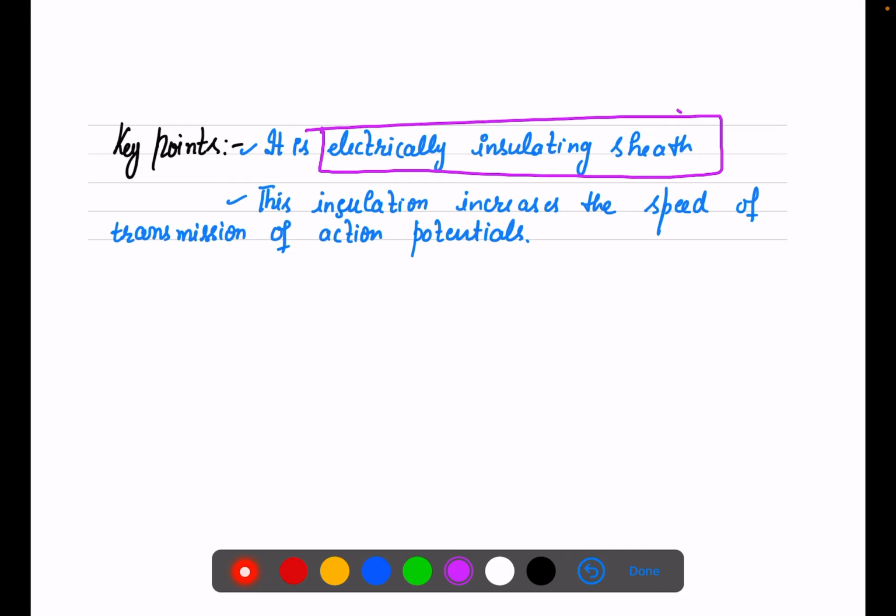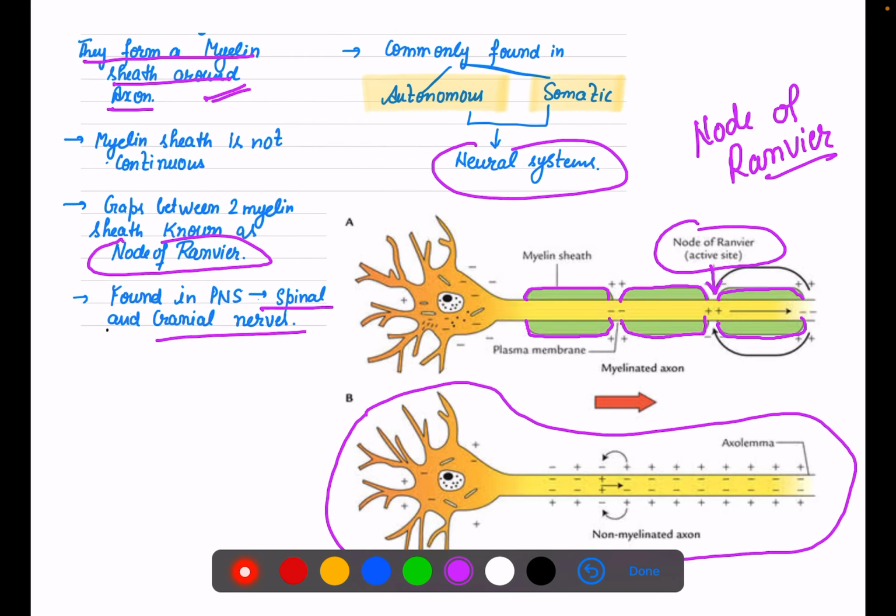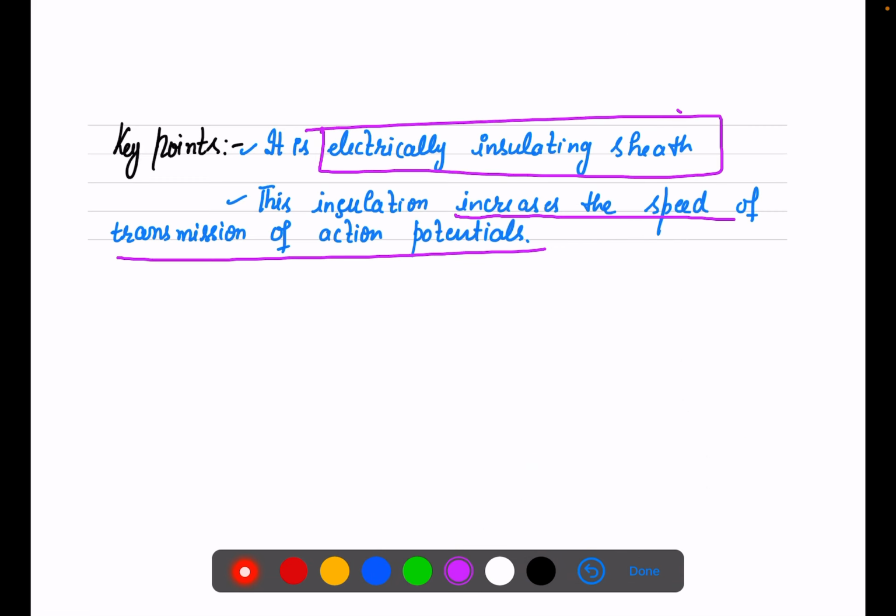Because of this cover, it increases the speed of transmission of those impulses, those action potentials. Those axons which are covered transmit the signal with great speed, because these are electrically insulating sheaths. So it helps to increase the speed of the impulses, right?